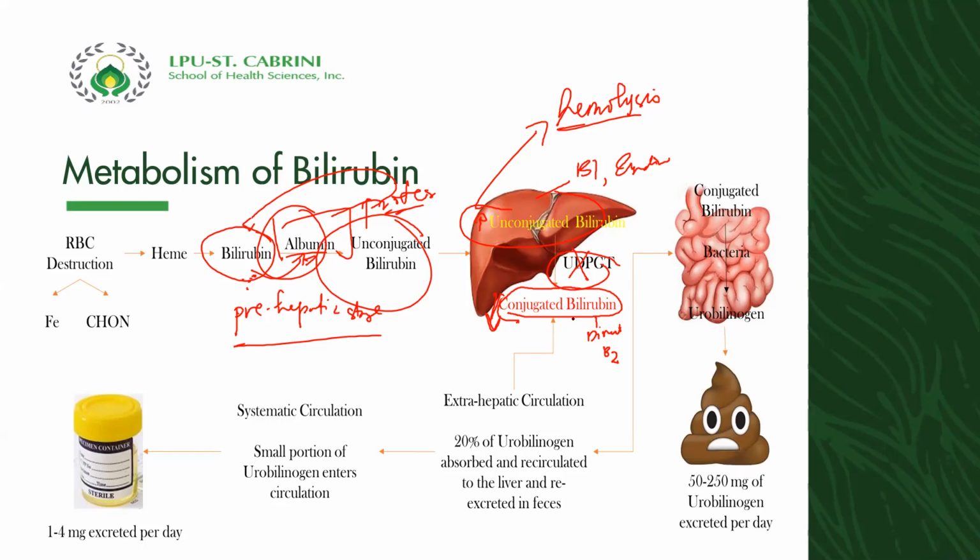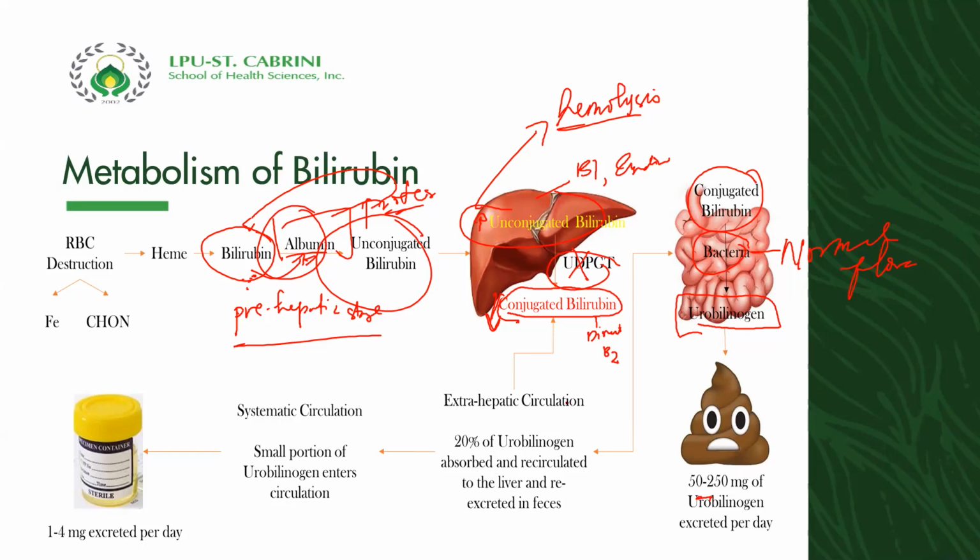Next, this conjugated bilirubin will pass through our intestinal walls, so that it will be converted by bacteria to what we call urobilinogen. And this bacteria is the normal flora in our intestine that will convert our conjugated bilirubin to urobilinogen, then it will be excreted into the stool. That's why the stool becomes brownish in color.